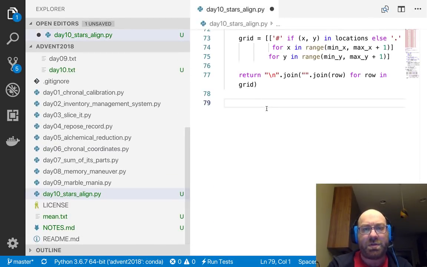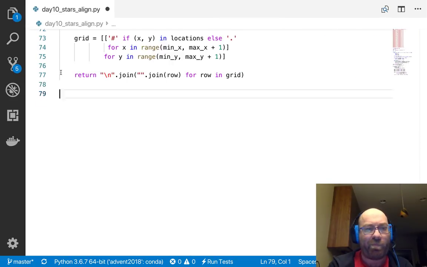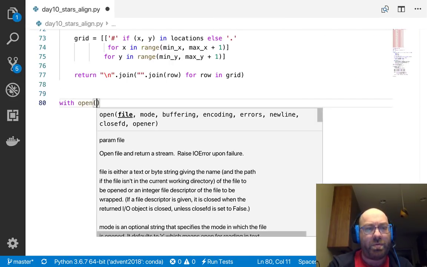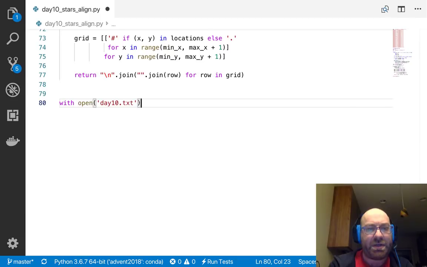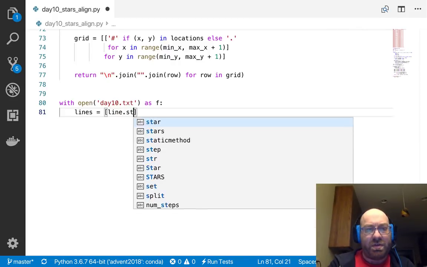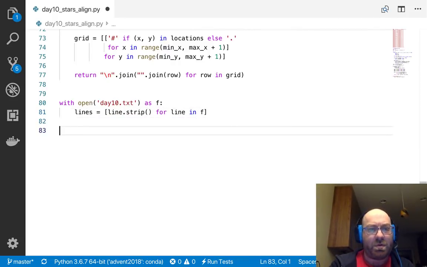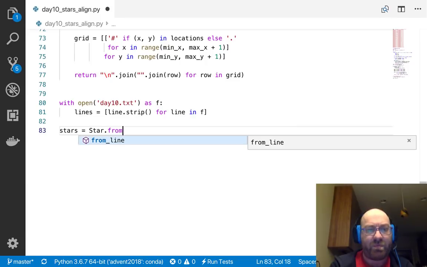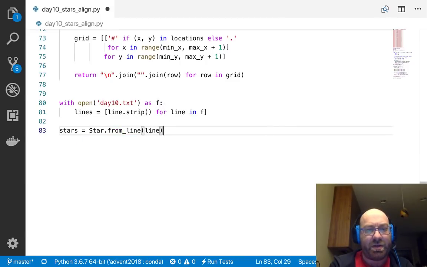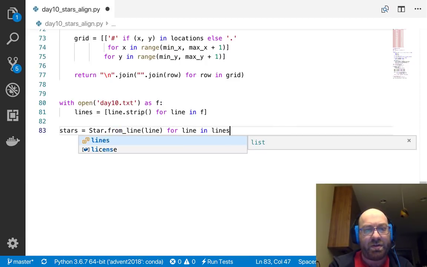Okay, and so let's go with open day10.text as f, lines equals line.strip for line in f, and then stars equals star from line for line in lines,